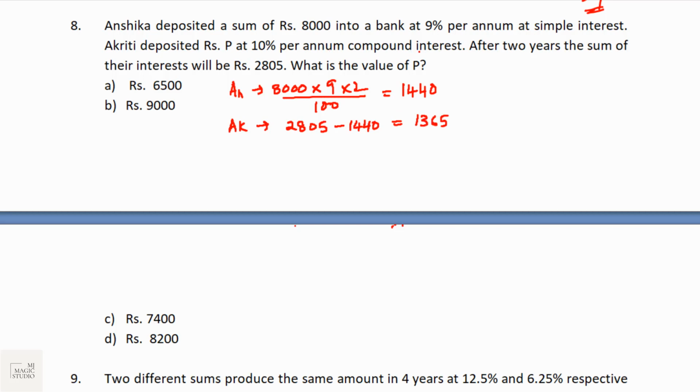Now Akriti has deposited her amount at compound interest. Then in her case, P into, interest rate is 10%, that means 1.1 to the power 2, minus P equals 1365. Now 1.1 whole square is 1.21, minus 1 is 0.21, that means P is 1365 divided by 0.21, and on calculation it will give 6500. Option A is the fit in this case.